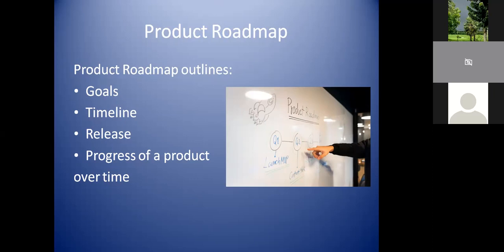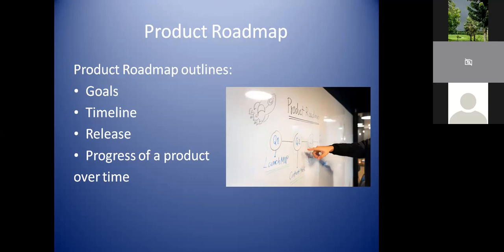So this product roadmap is something like, over a period of time, what is the progress you are going to make, and what is the timeline that you are going to fix for each and every release, and for every release, what is your goal. Let's take one example of WhatsApp, which we all are using today. So WhatsApp would have made the first release, and what is their roadmap, maybe? I'm just telling you in a very common scenario, because I'm not sure what the exact roadmap looks like. So I'm just putting it from the functionalities that we are using.